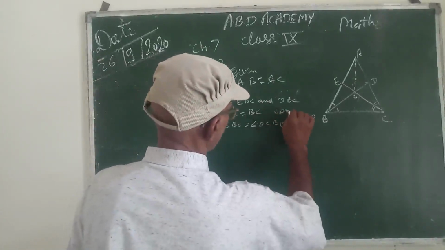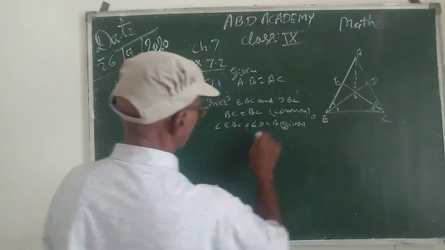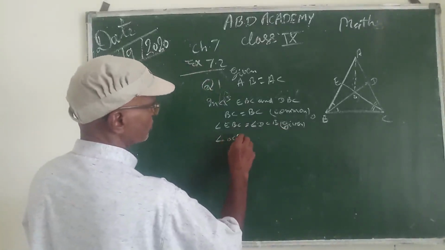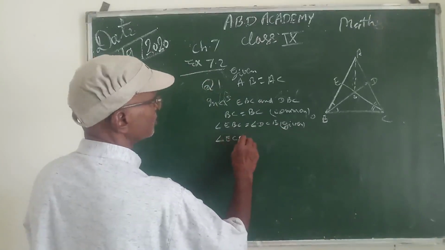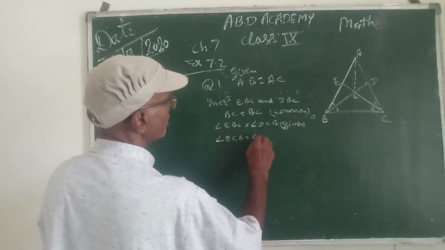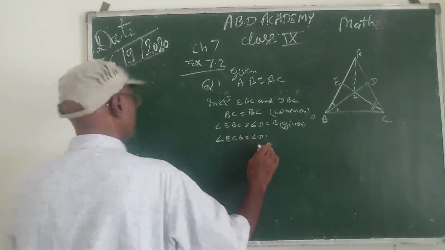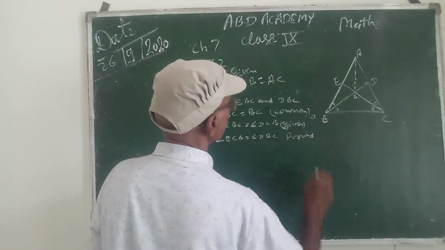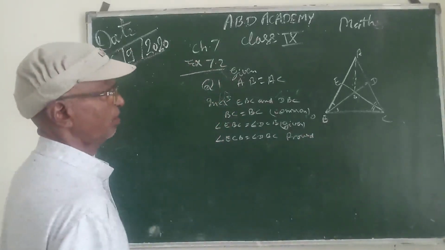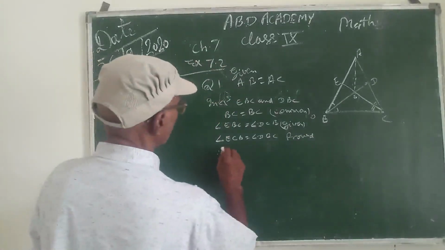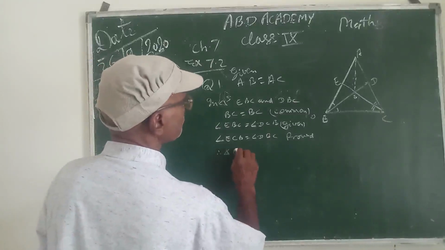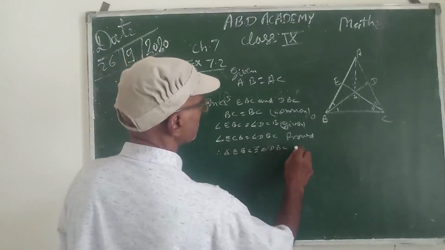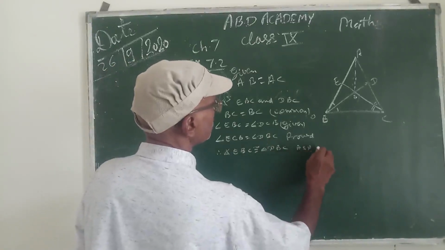And angle OCB, or ECB you can say, is equal to angle DBC, proved, because both are half of equal angles B and C. Therefore, triangle EBC is congruent to triangle DBC by ASA congruence.